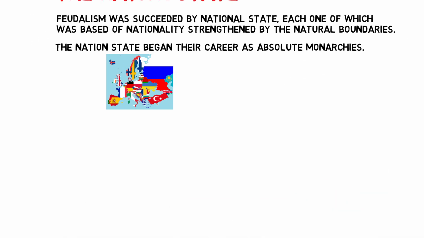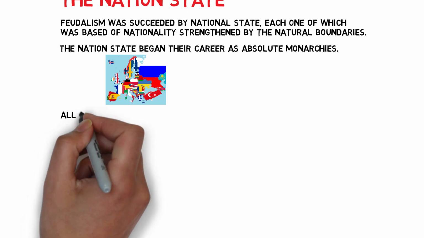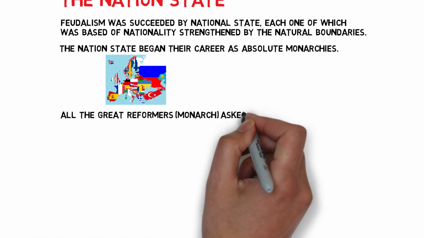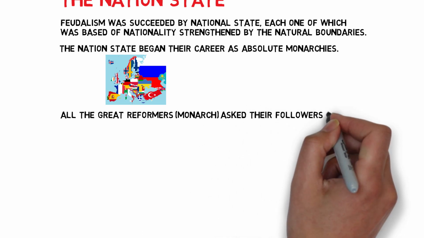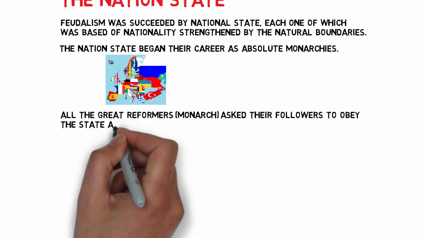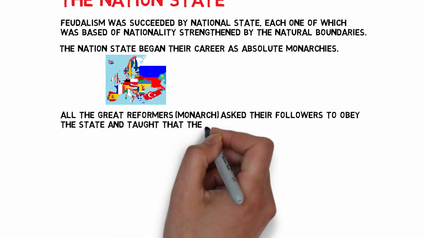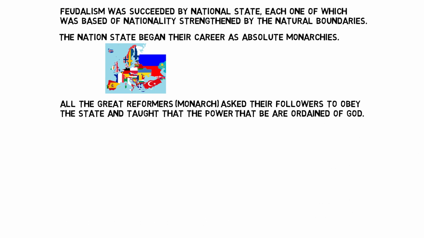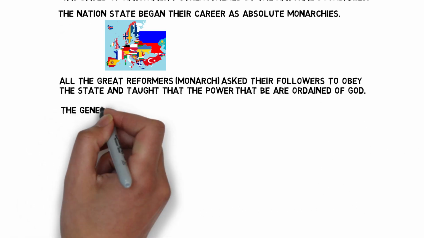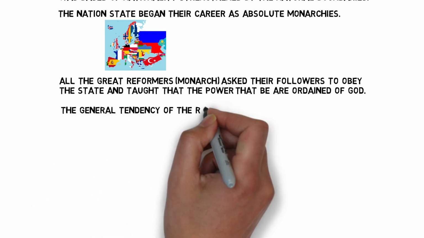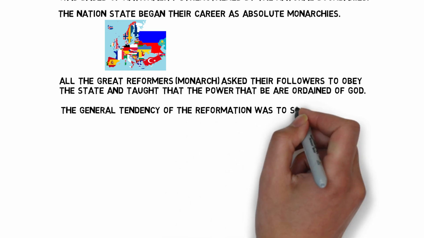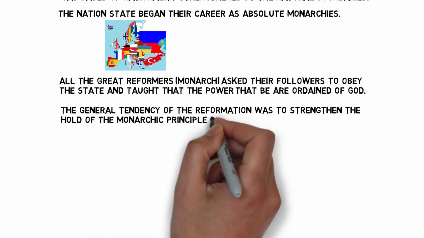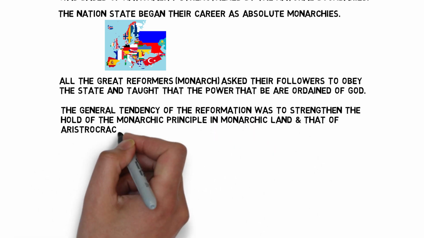All the great reformers, basically I'm talking about the monarch, asked their followers to obey the state and taught that the powers that be are ordained of God, which means the order is invested with the authority to act as a priest. The general tendency of the Reformation was to strengthen the hold of the monarchic principle in monarchic land and that of aristocracy in aristocratic land.